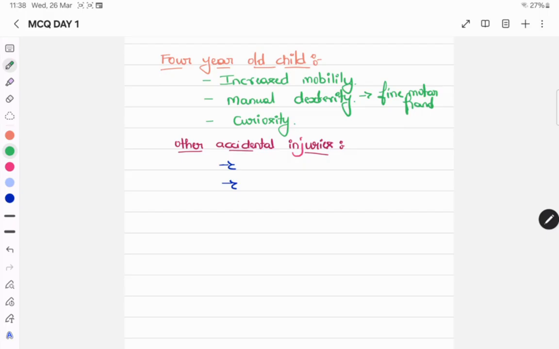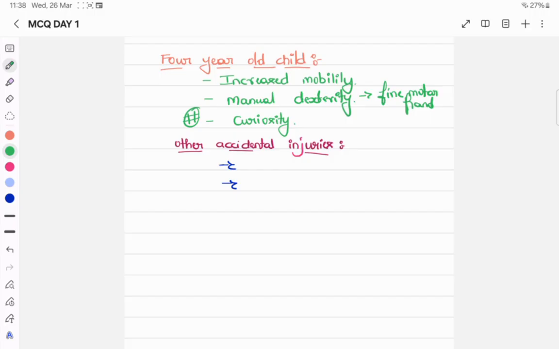And the third important thing is curiosity. Due to the curiosity, we can expect a maximum incidence of accidental poisoning in this age group.